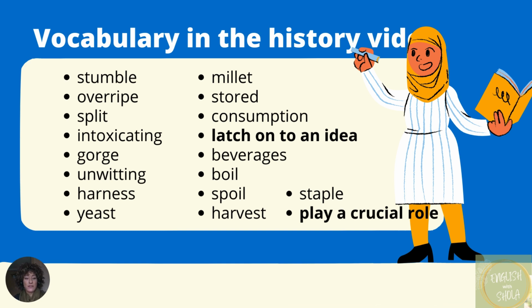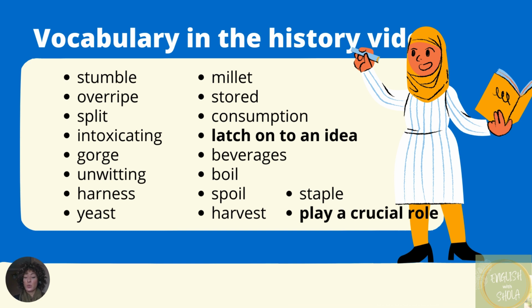So it's a device that they put around their body to stay connected to the rope so they are safe. But harness can also be a verb, and to harness something means to be able to create it and produce it. And that is going to be the context in this video.